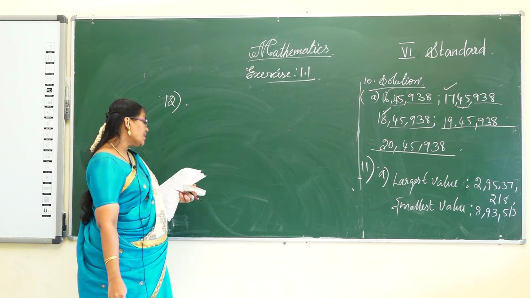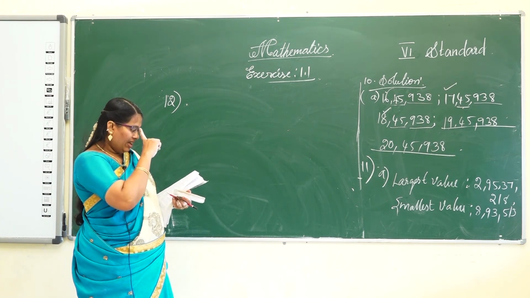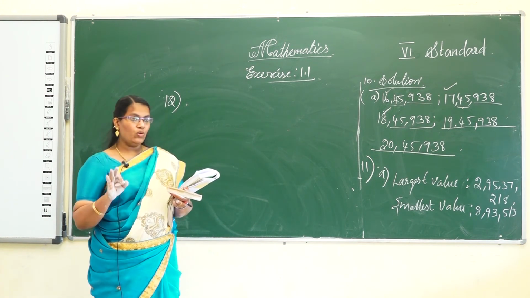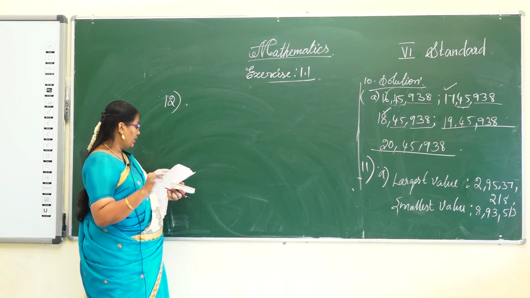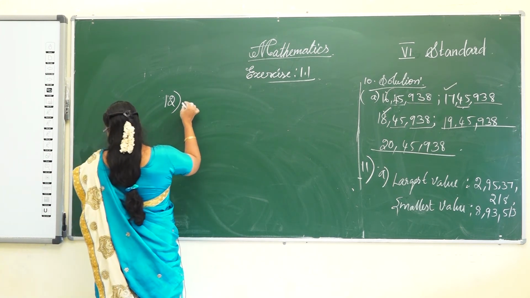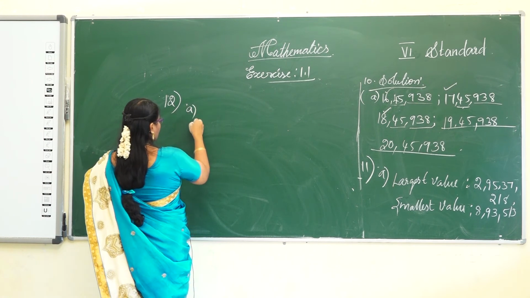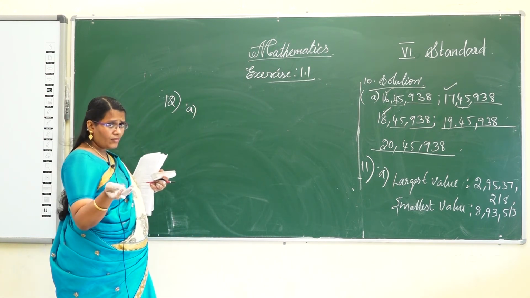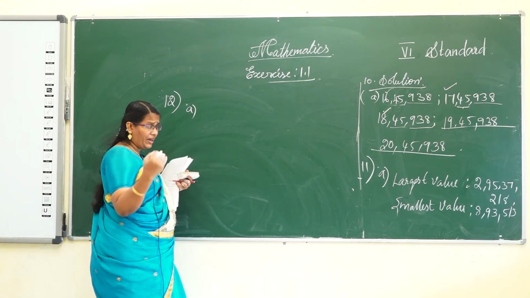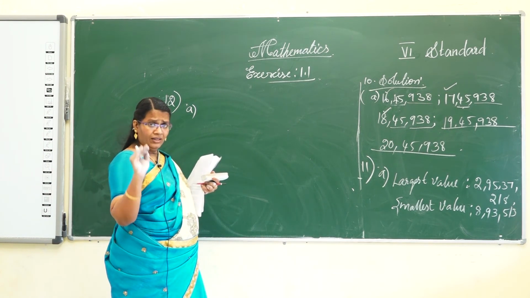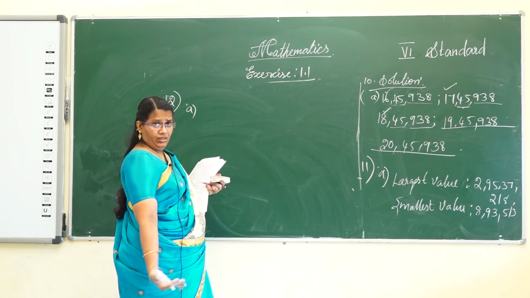Form the greatest and smallest 7-digit numbers using the given digits only once. How do you form them? The largest number is written in descending order, and the smallest number in ascending order of the given digits.